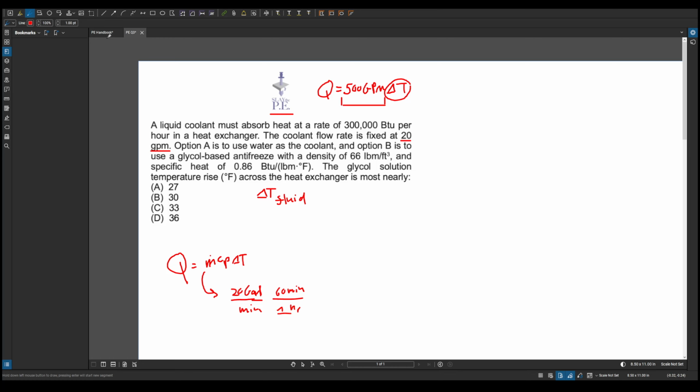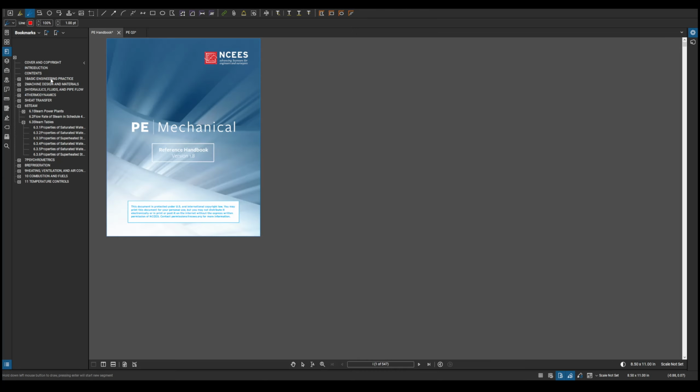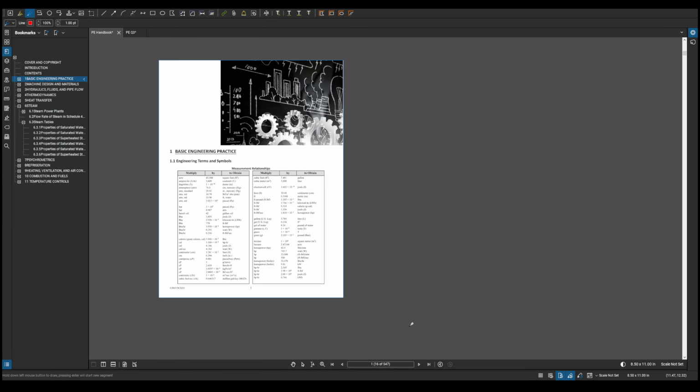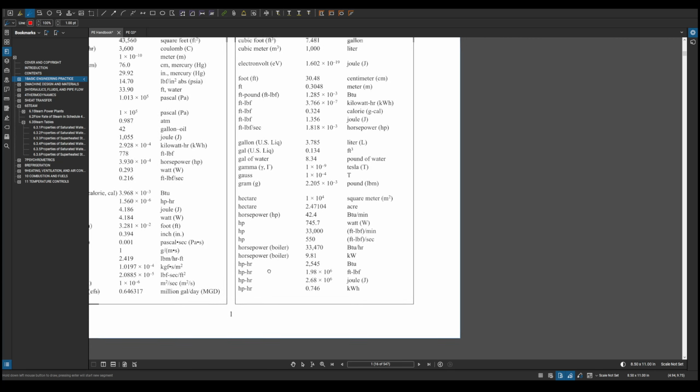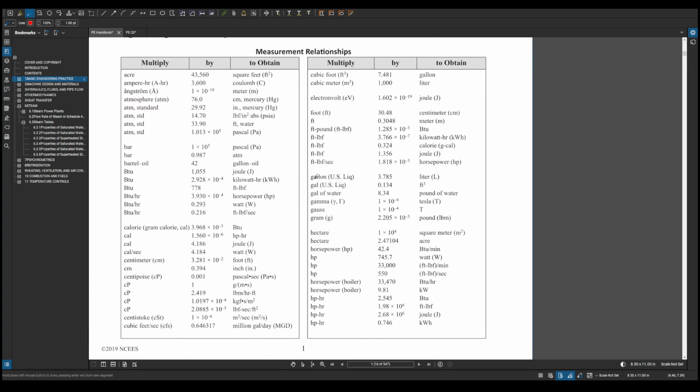And then let's go to the PE handbook real quick to get the gallons conversion rate. Yeah, so this is what we want. 1 gallon is 0.134 foot cubed.